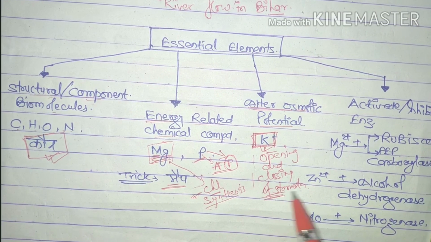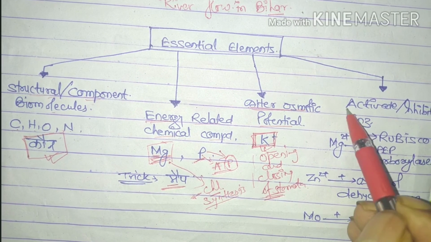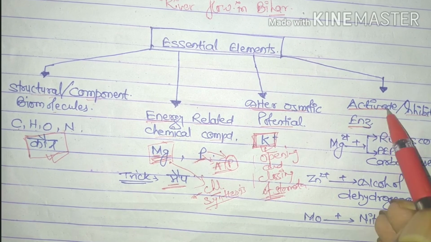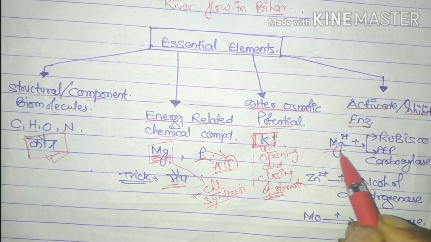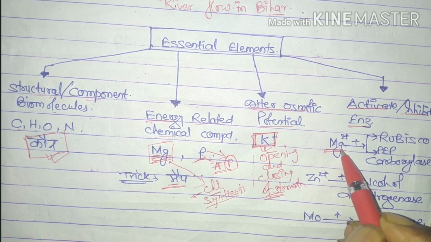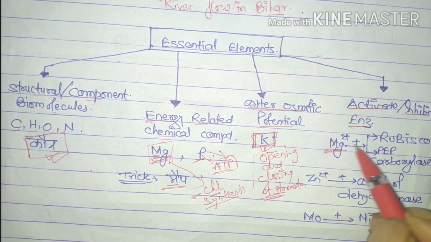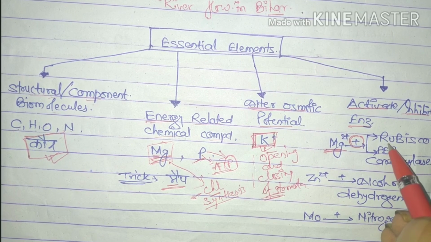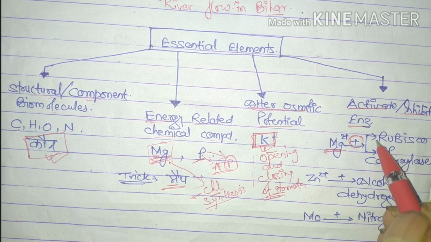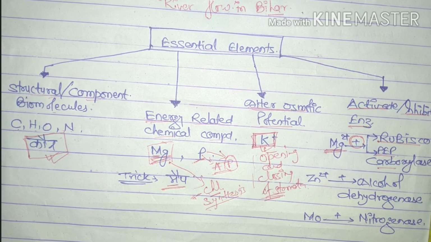The fourth and last one is activate or inhibit enzyme. There are 3 elements which activate or inhibit enzymes. First is magnesium, which activates 2 types of enzymes, such as Rubisco and PEP carboxylase.